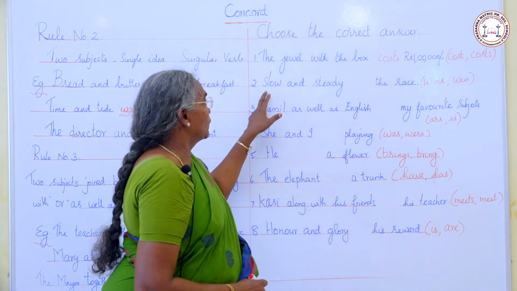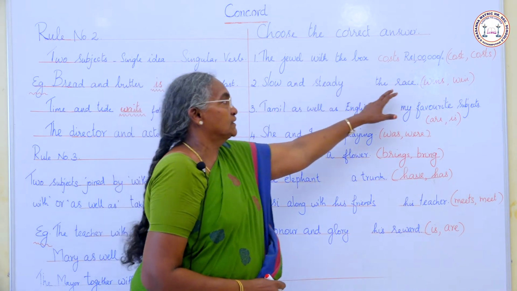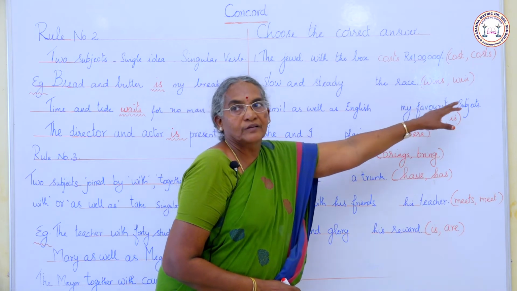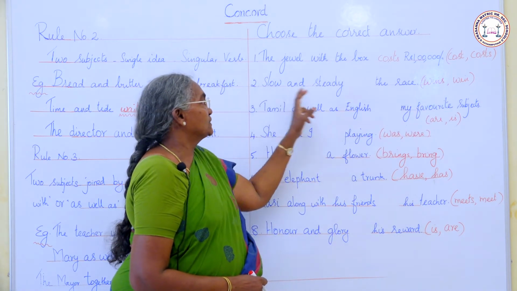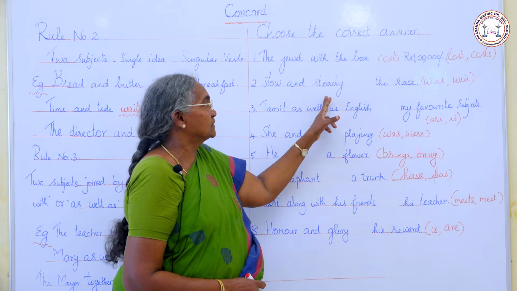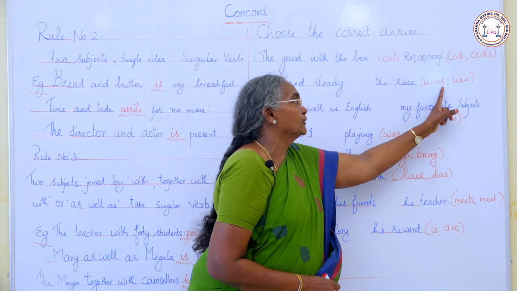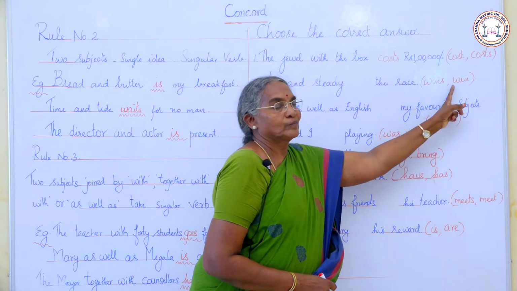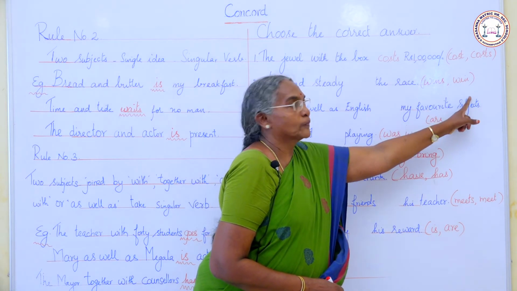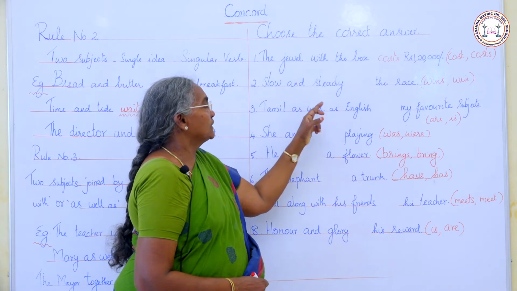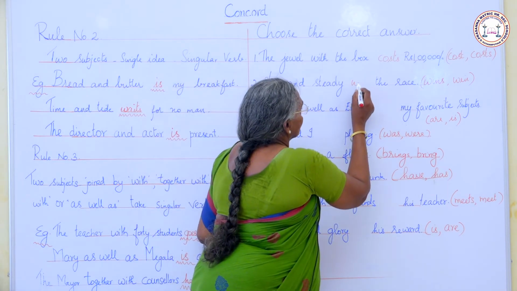Next one, slow and steady dash the race. Wins or win? Slow and steady, 2 subjects suggest one idea, so we use singular verb. What is the singular verb here? Wins. Slow and steady wins the race.